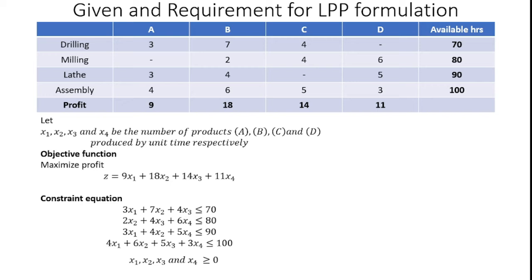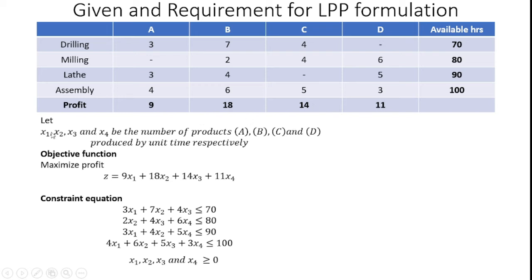The overall objective function is always denoted with the z notation. So z is equal to, from product A, the profit is 9 rupees. According to this table, profit for A is 9 rupees, for product B 18 rupees, for product C 14 rupees, for product D 11 rupees.